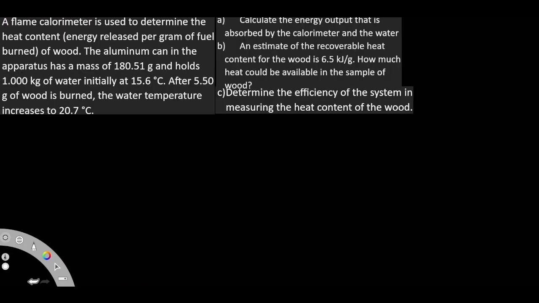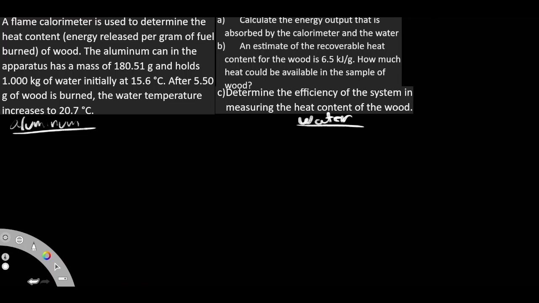Let's try this question here. As you can see, a flame calorimeter determines the heat content, the energy release per gram of the fuel burned of the wood. Which one is going to be our 2 mediums? We see our first medium is our aluminum can. That's going to be our first medium. And then our second medium is going to be our water. Okay? Well, let's first figure out the aluminum can.